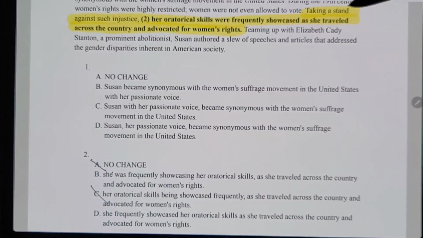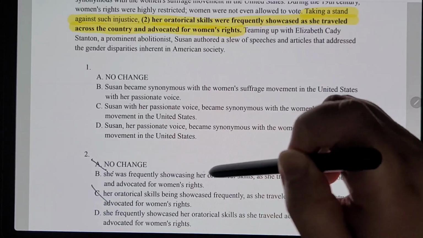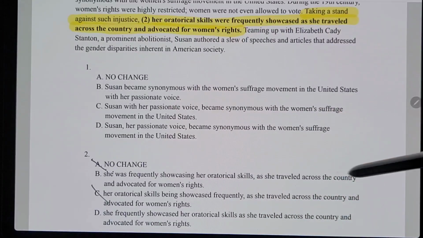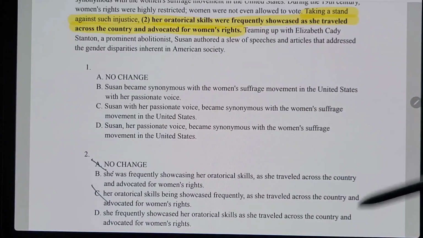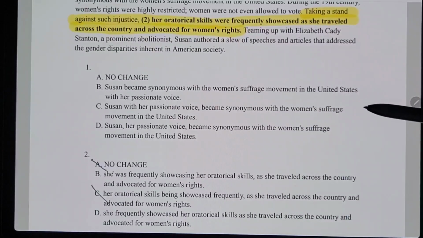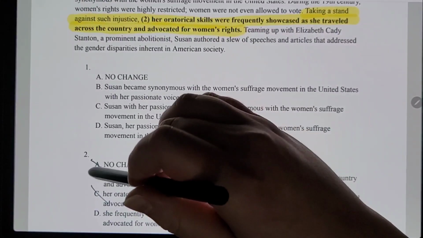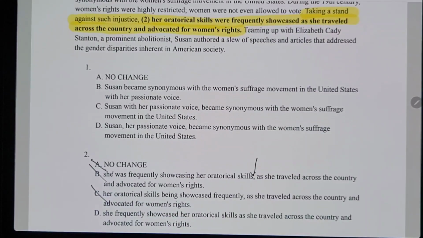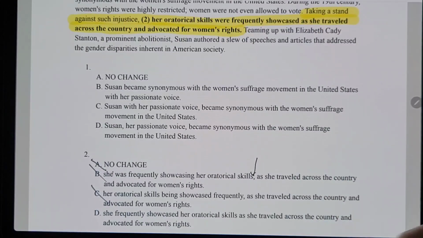"Taking a stand against such injustice, she was frequently showcasing her oratorical skills, as she traveled throughout the country and advocated for women's rights." This sounds good when you read it, but there's an unnecessary comma right here before "as." So it can't be that one. There's no justification for why there should be a comma there.